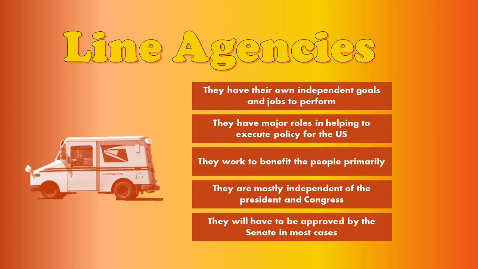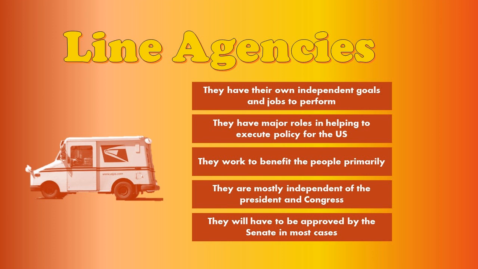So their work benefits you, the citizen, primarily. Now, we're going to talk about a bunch of different types of these, but one of the main things about them is we're going to say that these are mostly independent from the president and Congress. And that means that the president and Congress don't have a lot of control over what they do from day to day. So since their job is independent and their job is the same all the time, think about the mail. There are almost no changes to the mail between President Trump and President Obama and President Bush and President Clinton. We just want mail. And so those are independent goals, and that means that the president and Congress are not really going to be able to interfere with them from day to day.